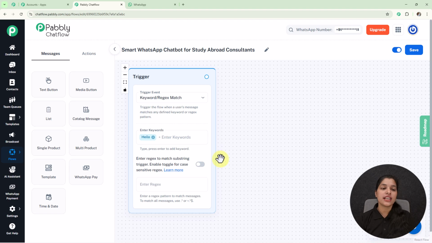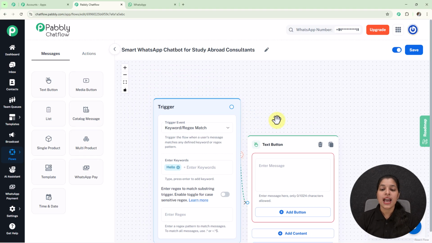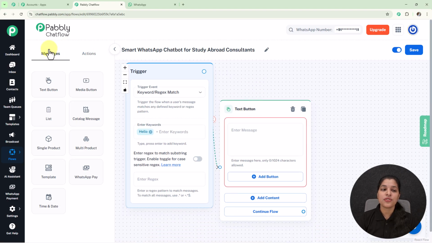Now on your left hand side you can see these message and action blocks, which you can think of as the main building blocks for creating this WhatsApp chatbot flow. So you can drag any of these blocks and create the flow for your WhatsApp chatbot. Now if my user sends me a message, I'm going to send them a welcome message. For that we just have to drag and drop, and here we are getting these message nodes. I'm going to select the text button, and you can even drag this message node from the message block given on the left hand side.